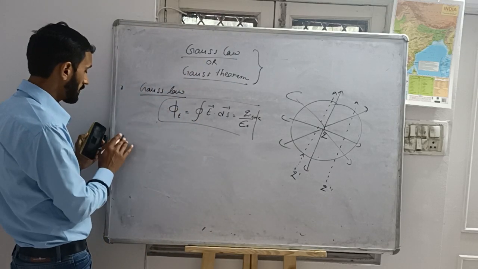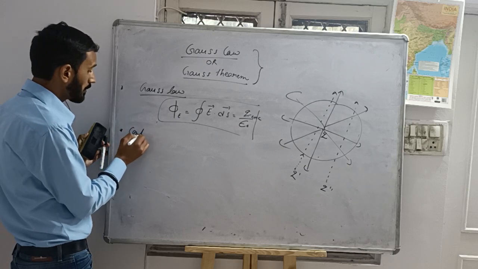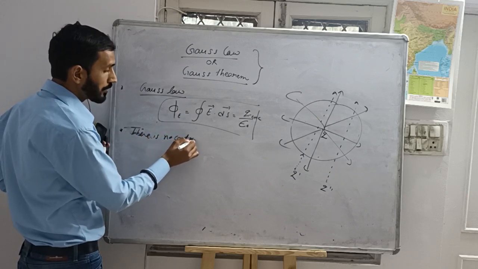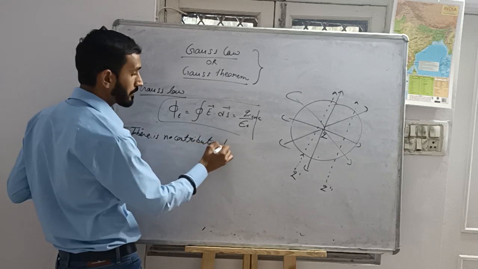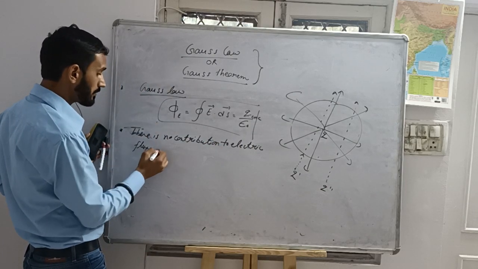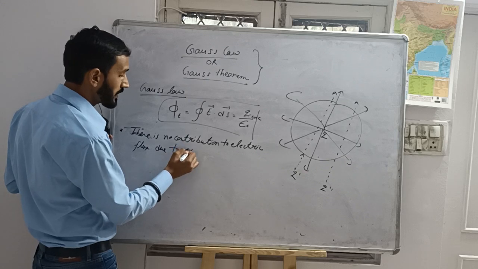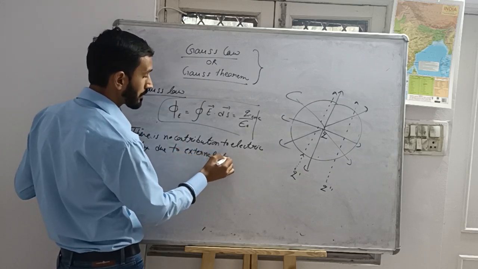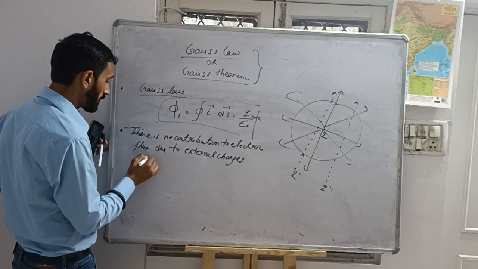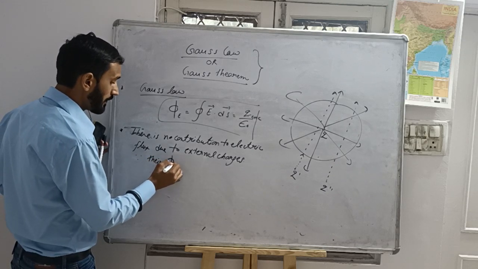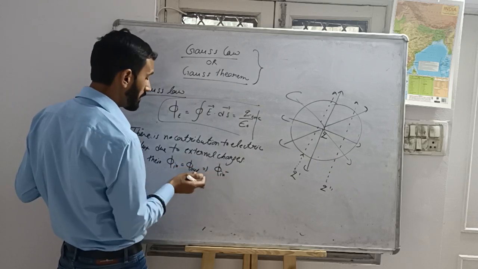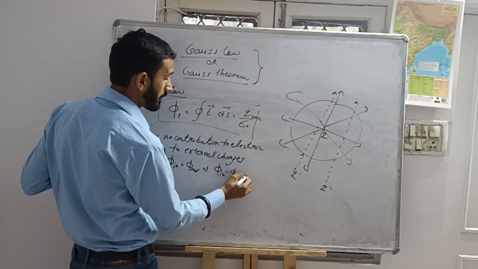There is no contribution to electric flux due to external charges, because their phi in will be equal to phi out, and total flux will be equal to phi in minus phi out, which is equal to 0.